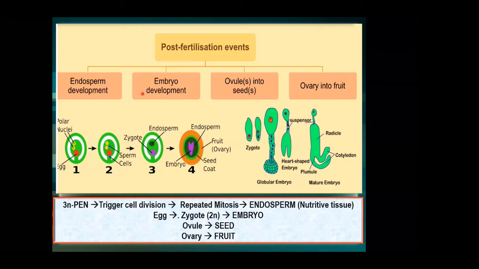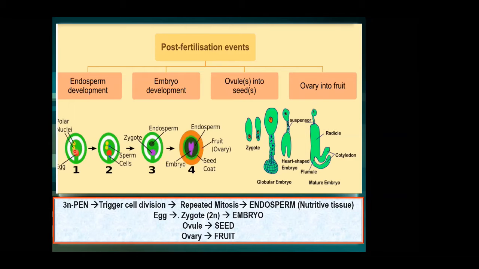Repeat: development of endosperm, development of embryo, the ovule develops into seed, and the ovary develops into fruit. So this is about the post fertilization events.